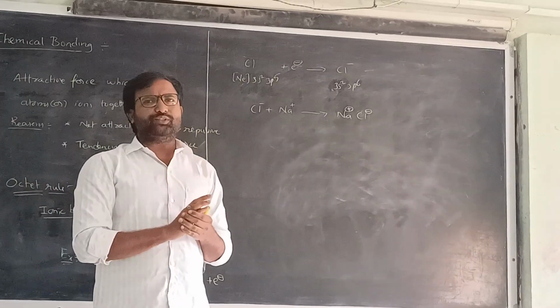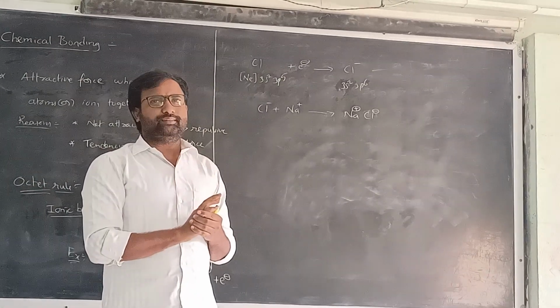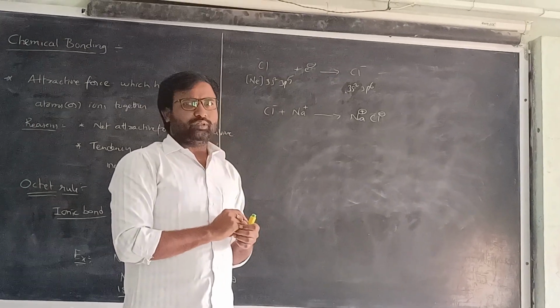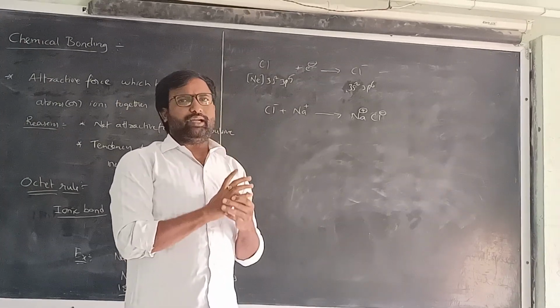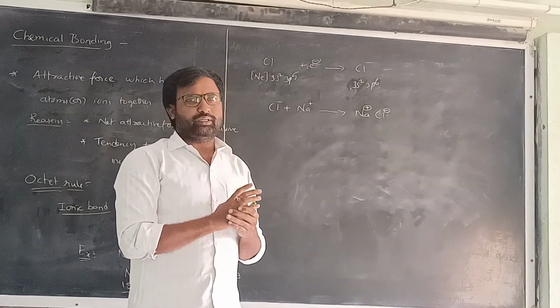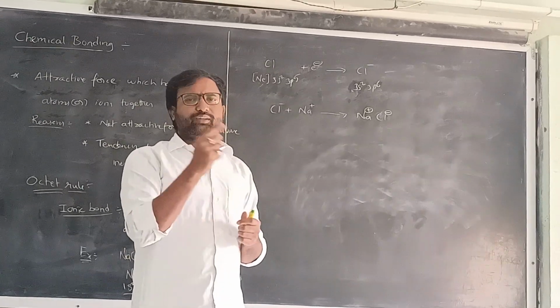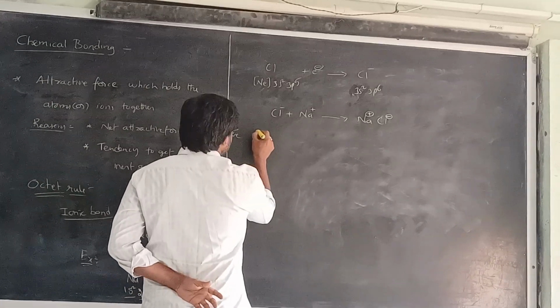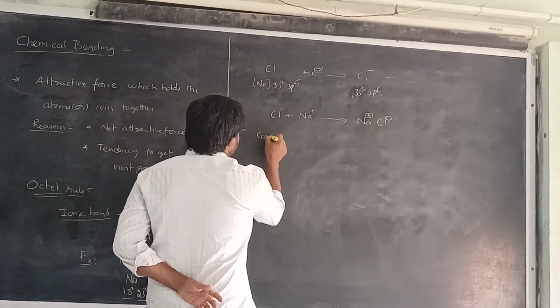The sharing is also of two ways. The first is sharing of electrons by two different atoms or the same atoms. Usually we will go with the second way, sharing. That is the covalent bond.